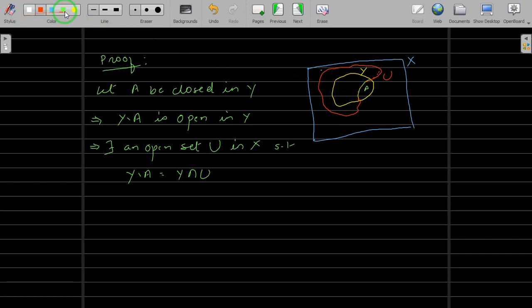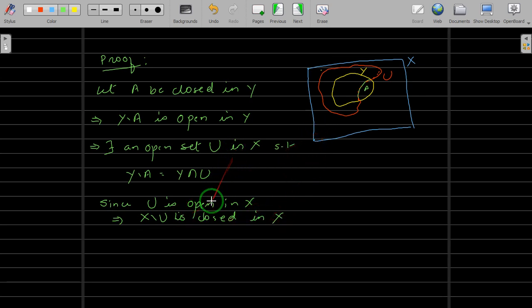Okay, so let's move further. Now since we have this U open in X, this implies X difference U is closed in X, right?